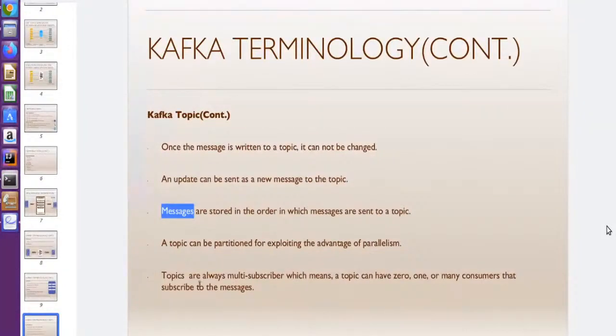Now, topics are always multi-subscriber. It means when the producer puts data into the topic, on the other side the consumer reads the data. When consumers read the data, the topic may have zero consumers, one consumer, or many consumers who want to read the data.